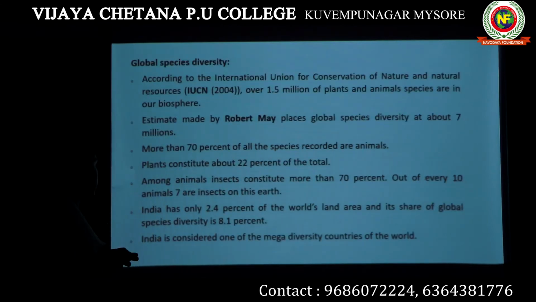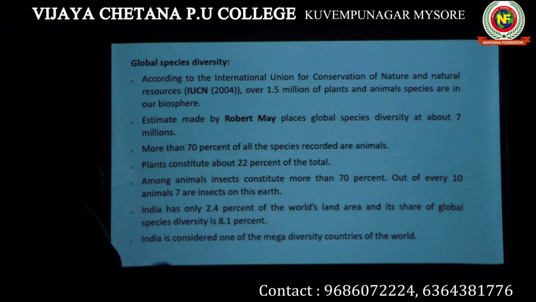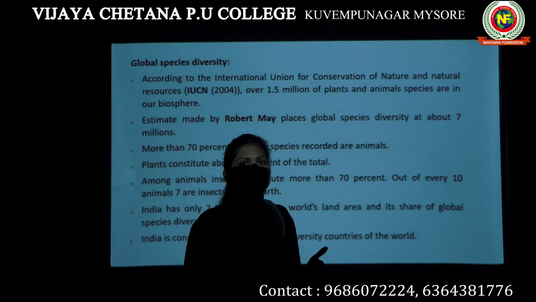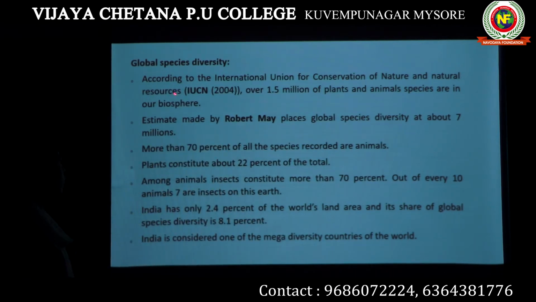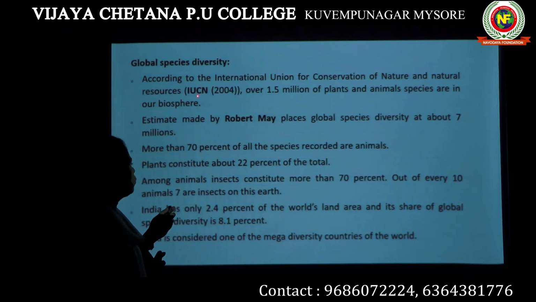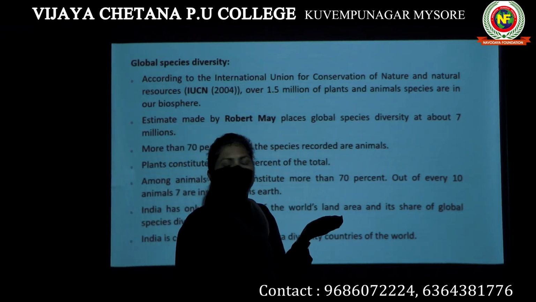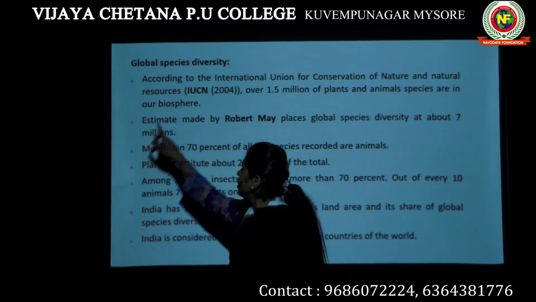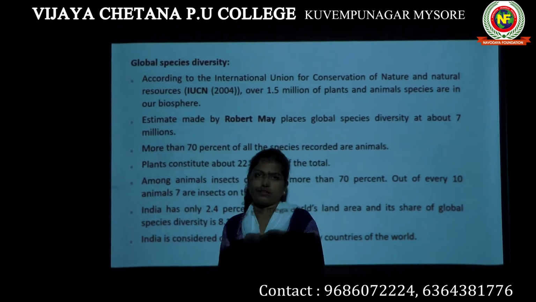Next, let's study in brief the different types of biodiversity found in different parts of the world. Global species diversity means the varieties of species that you find in the whole globe. According to IUCN, this is a very important question, the abbreviation will be asked. IUCN refers to International Union for Conservation of Nature and Natural Resources.